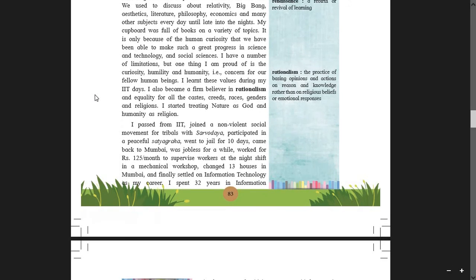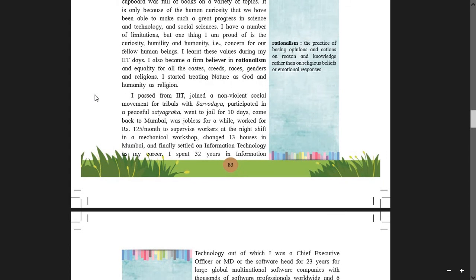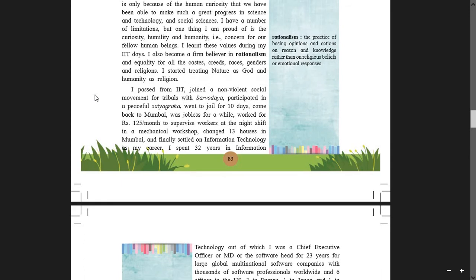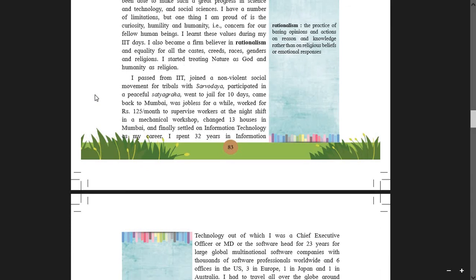Yes. I passed from IIT, joined a non-violent social movement for tribals with Sarvodaya, participated in a peaceful satyagraha, went to jail for 10 days, came back to Mumbai, was jobless for a while, worked for rupees 125 per month to supervise workers at the late night shift in a mechanical workshop. See, students, so much struggle, so much pain taken by the writer. He has taken in his life. So it is said that this is the true journey towards excellence.